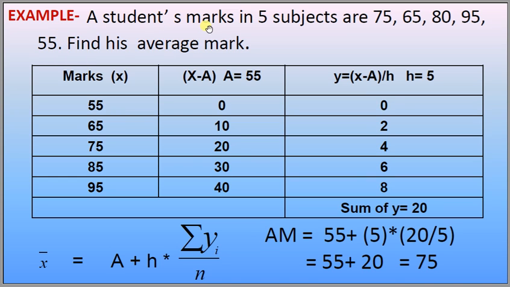A student's marks in 5 subjects are 55, 65, 75, 85 and 95.